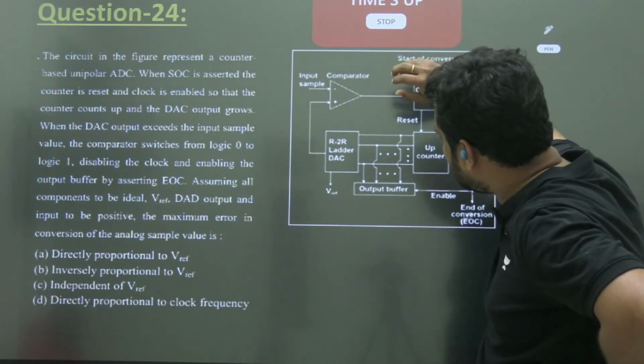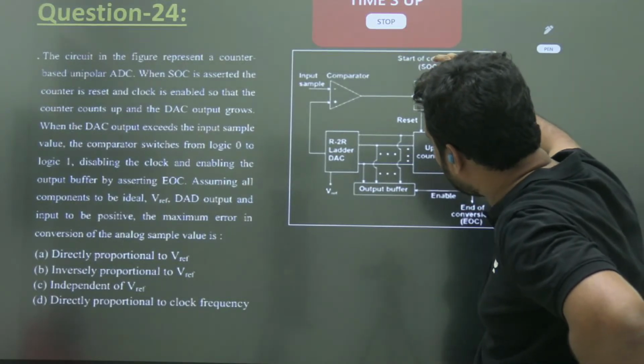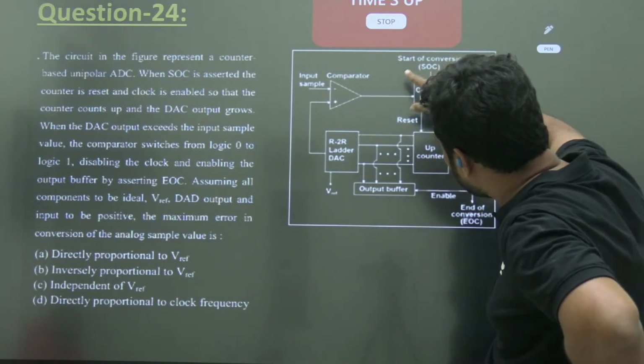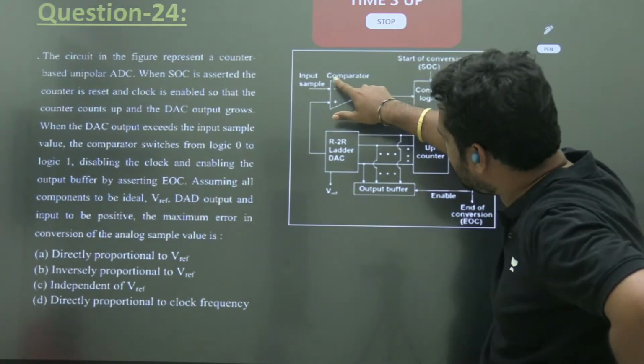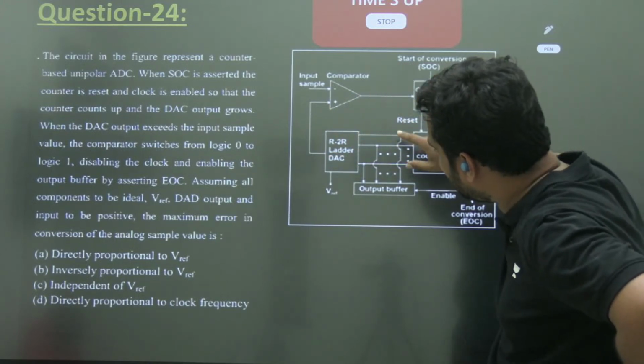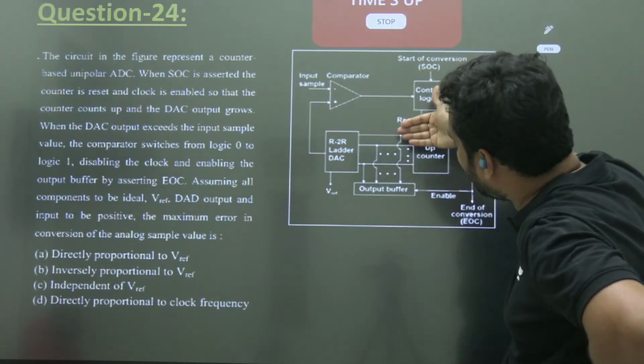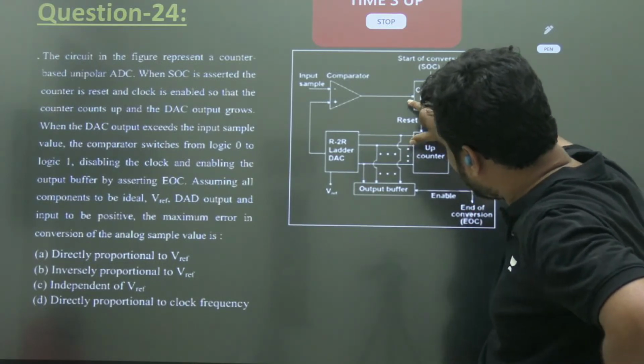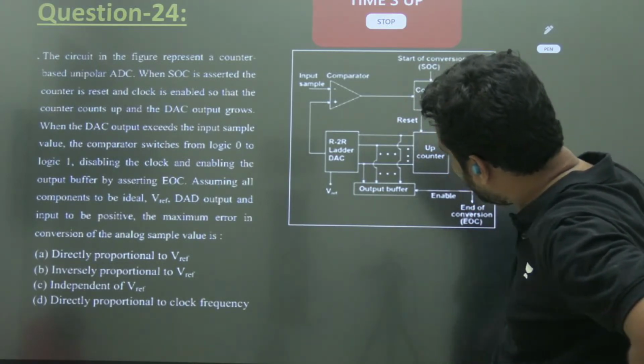When VA becomes less than VD, what happens? The clock input will become 0, and so this will become 0 because VA is less than VD. Then that will give you the EOC signal, and your buffer will be enabled. That is given by this part. This signal and the clock will go together.